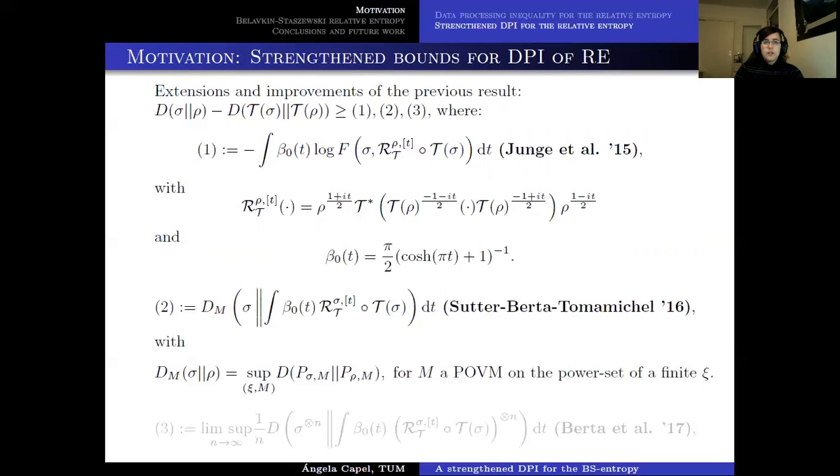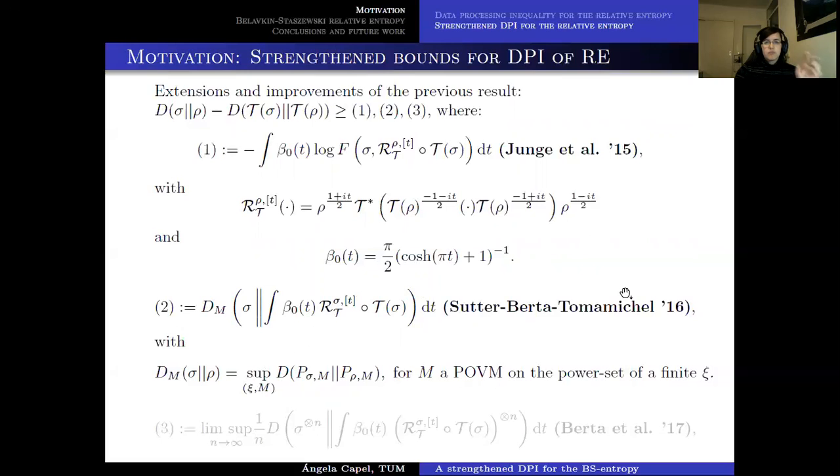Following this result, Sutter, Berta, and Tomamichel were able to prove in 2016 this expression here, which is a bit more similar to things we are more used to, because now we have an entropy appearing. It's not the usual relative entropy, but a measured relative entropy, which is a supremum over POVMs applied to both inputs of the relative entropy.